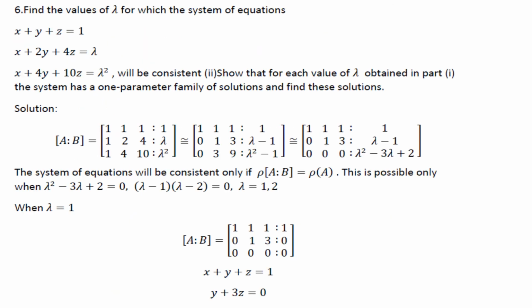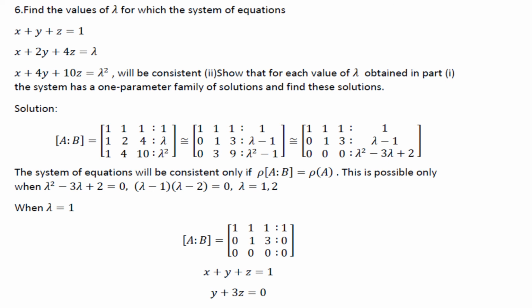Next problem, find the values of lambda for which the system of equations x plus y plus z is equal to 1, x plus 2y plus 4z is equal to lambda, x plus 4y plus 10z is equal to lambda square will be consistent. And second case, show that for each value of lambda obtained in part 1, the system has a one parameter family of solutions and find these solutions.